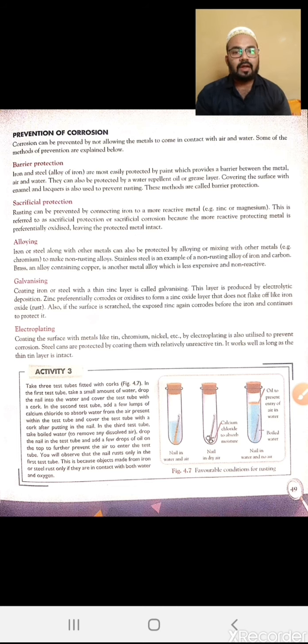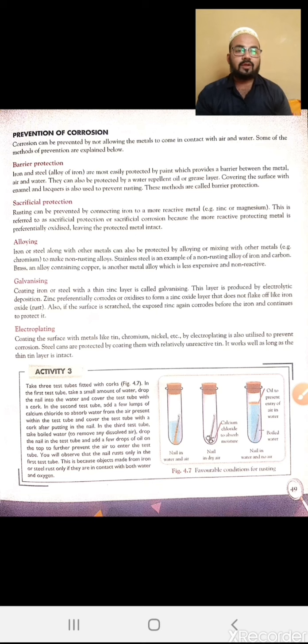That's why it is used to galvanize other metals, because there are some elements which corrode very quickly and flake off the surface very easily. That's why we use an element which cannot flake off the surface very easily.